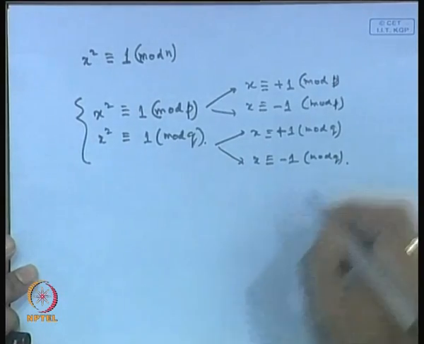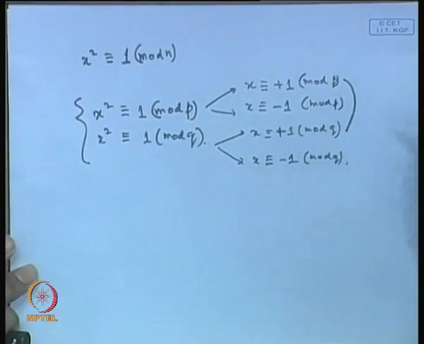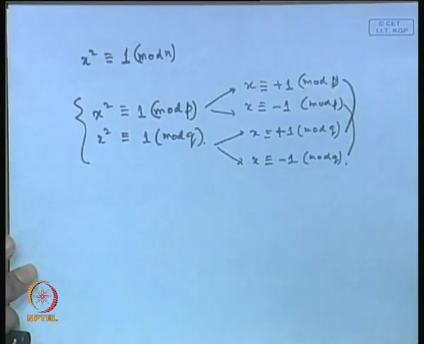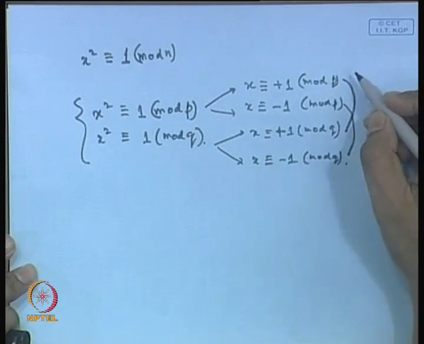Now plus 1 and plus 1 will give me one trivial root, and minus 1 and minus 1 will give me the other trivial root. But there can be other combinations, right.